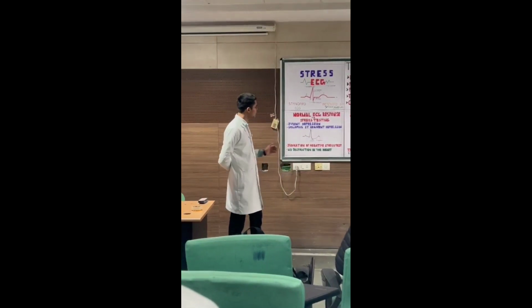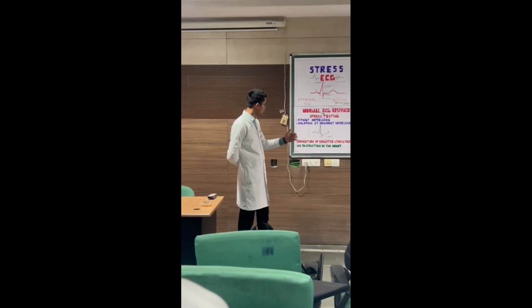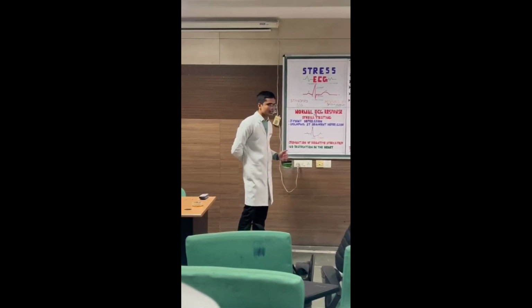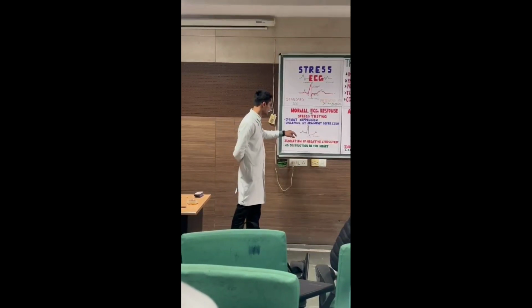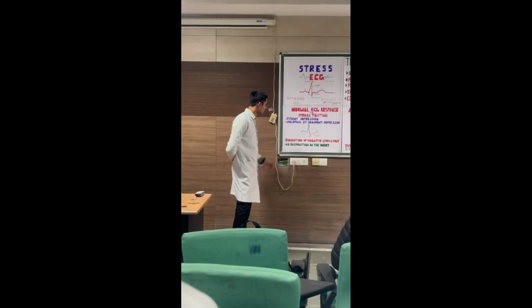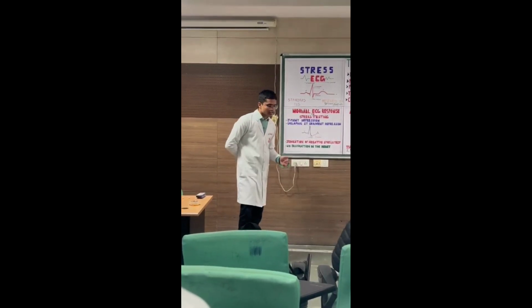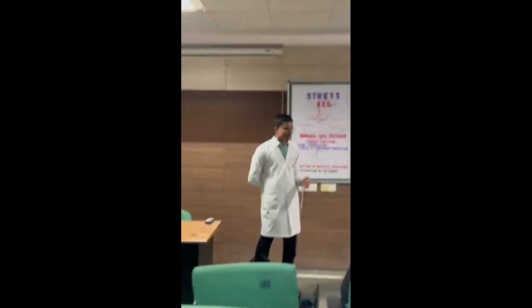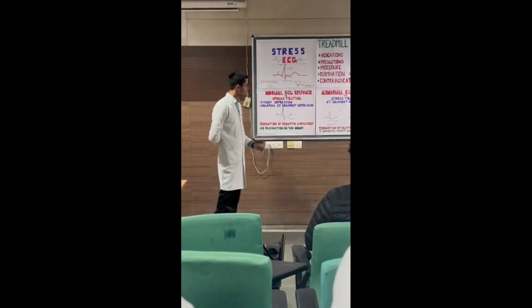The depression is measured 80 milliseconds after the J point, and the depression should be significant. That is, it should be greater than or equal to 1 millimeter from the baseline. From these two points we conclude that this test is negative, and the clinical outcome of this test is that there is no obstruction in the heart of the patient, and the patient's cardiovascular system is normal.